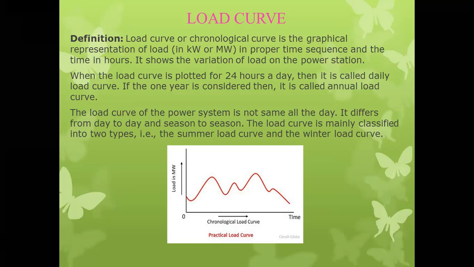The load curve of the power system is not the same for all days. It differs from day to day and season to season. Why? Because the load coming on the supply system or the generating station is different for different time intervals. The load coming on a power plant is continuously varying with respect to time. Load is going to change with the time period.